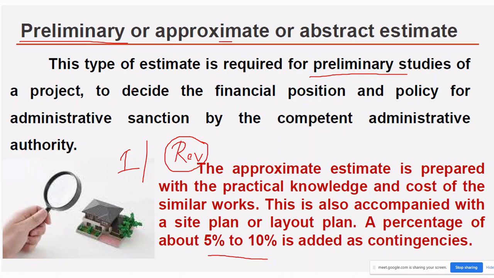This estimate is prepared showing separately the approximate cost of all the items of work, such as cost of land, cost of each building, cost of roads, water supply, sanitary works, electrification, etc. The estimate is accompanied by a brief report explaining the necessity and utility of the project. Fine. So this is the preliminary estimate.